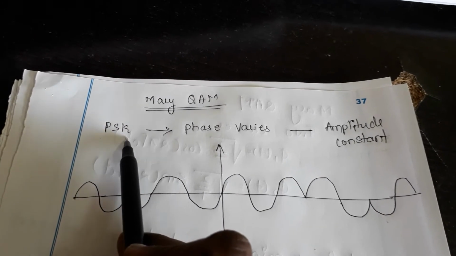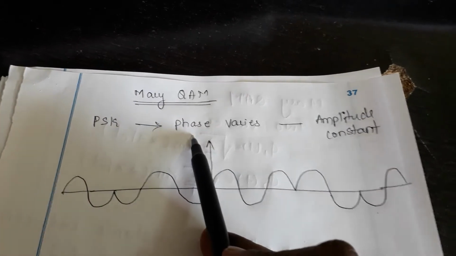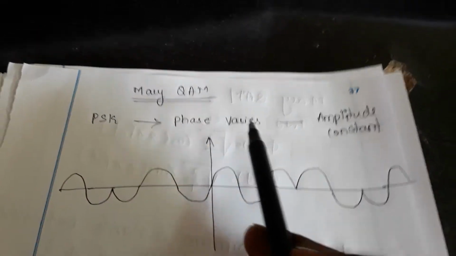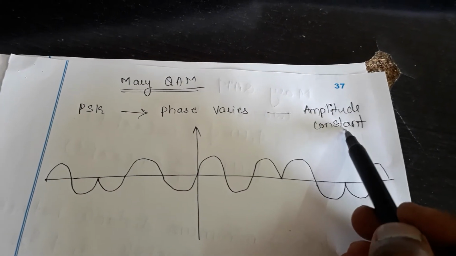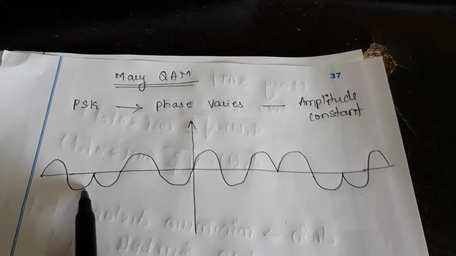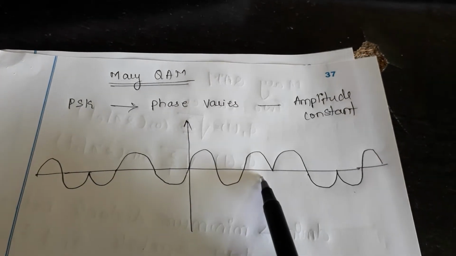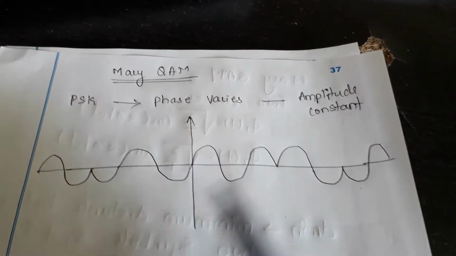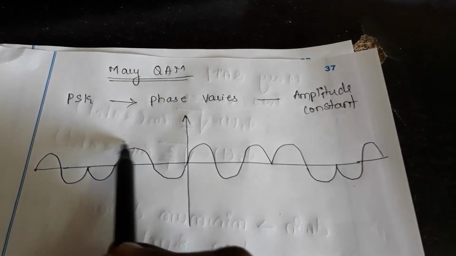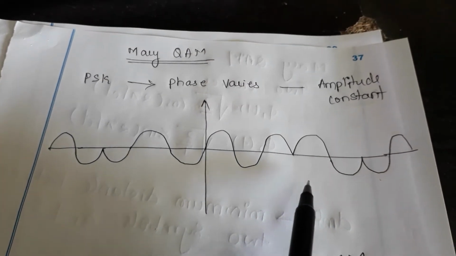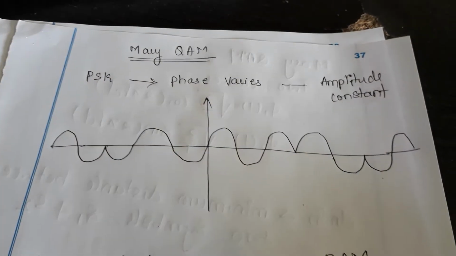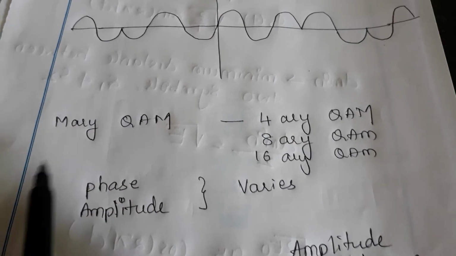Phase shift keying. As it says, the phase varies. So what happens? The amplitude remains constant. Can you observe you have got here W followed by M followed by W, and in this case you can observe the amplitude of the wave, right? It remains constant. That is related to PSK. Now let me go to M-array QAM.